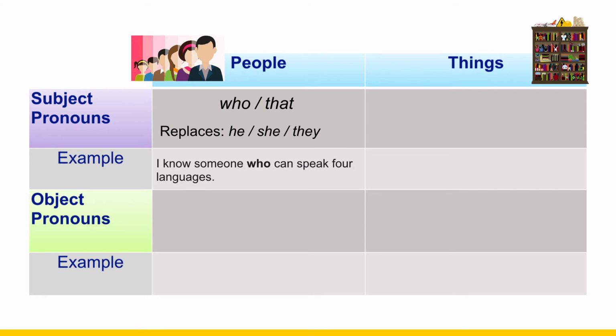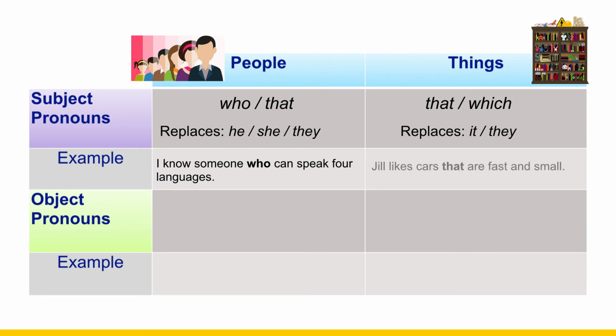For example, I know someone who can speak 4 languages, or I know someone that can speak 4 languages. For things that are subjects, we can use that or which. In this case, the pronoun replaces it or they. For example, Jill likes cars that are fast and small, or Jill likes cars which are fast and small.